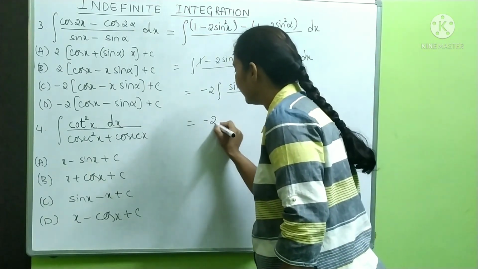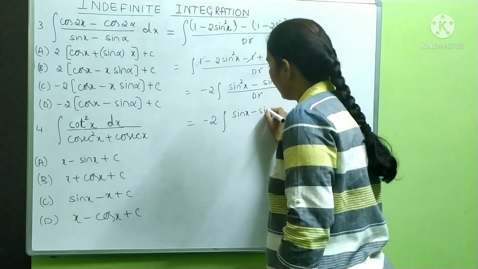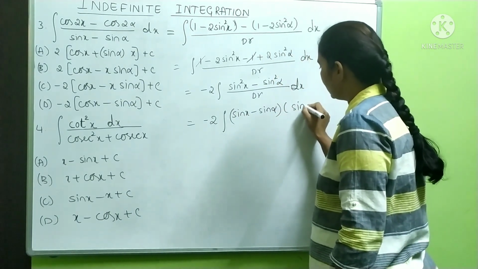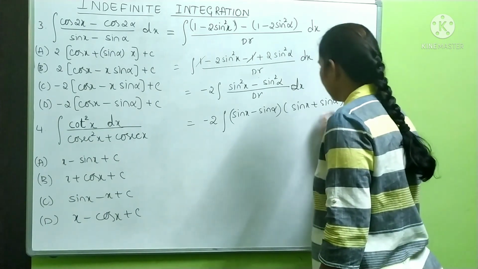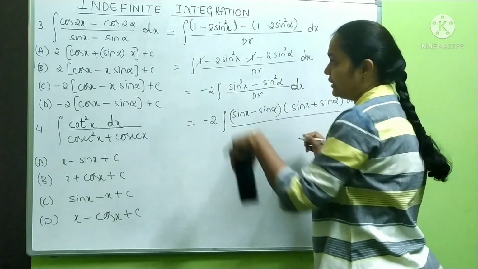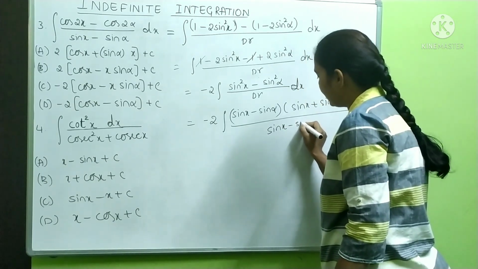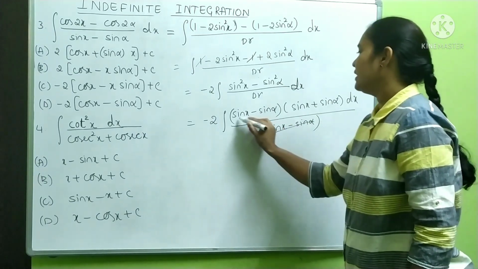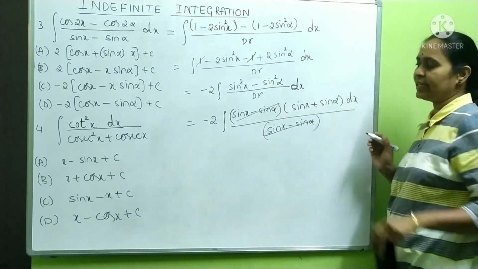This is equal to minus 2 into integration of sin x minus sin alpha into sin x plus sin alpha dx divided by, let me write the denominator. Denominator is sin x minus sin alpha. So sin x minus sin alpha get cancelled. You are left only with sin x plus sin alpha.